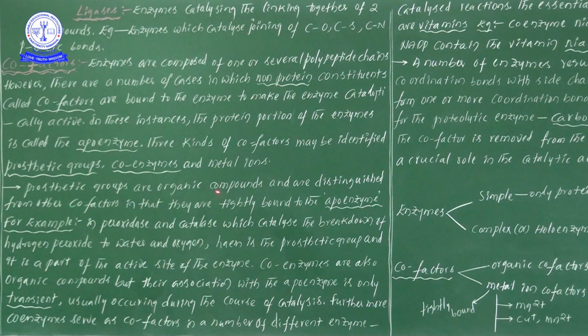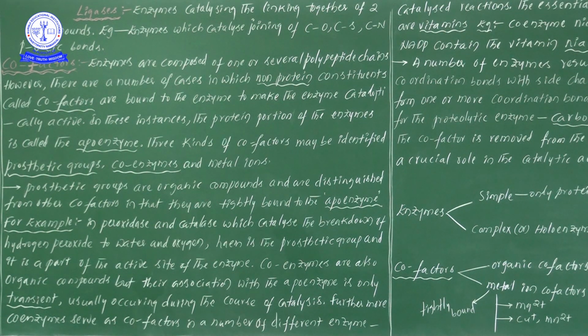Prosthetic groups are organic compounds and are distinguished from other cofactors in that they are tightly bound with the apoenzyme. So the prosthetic group we will definitely consider under organic compounds.